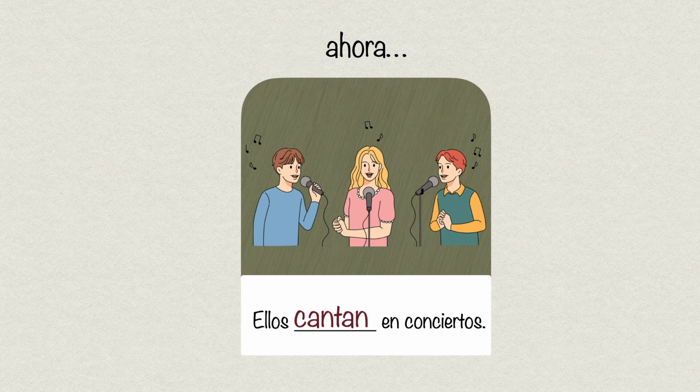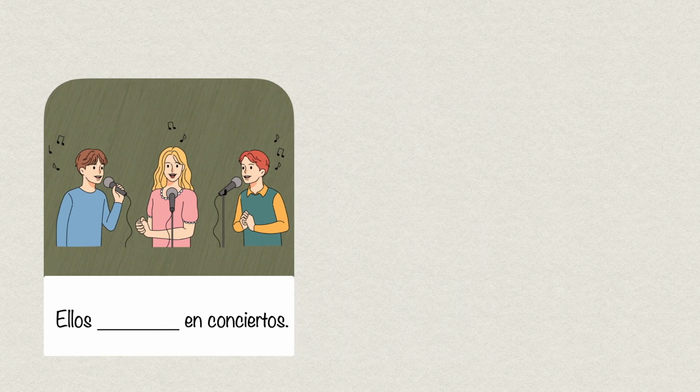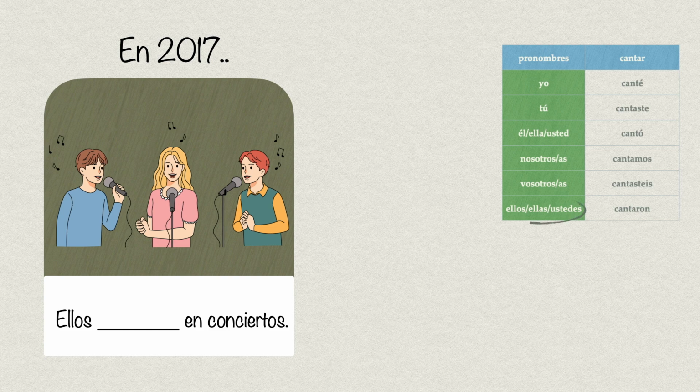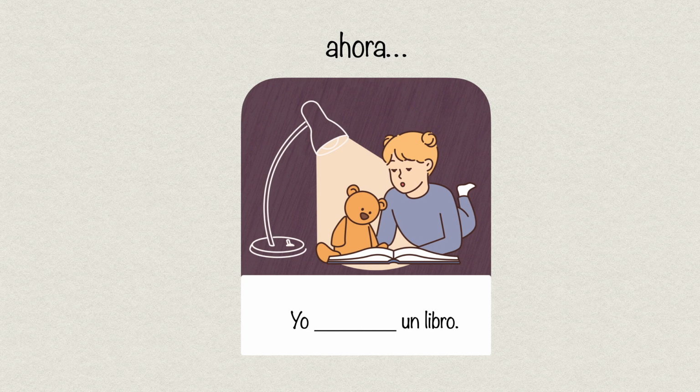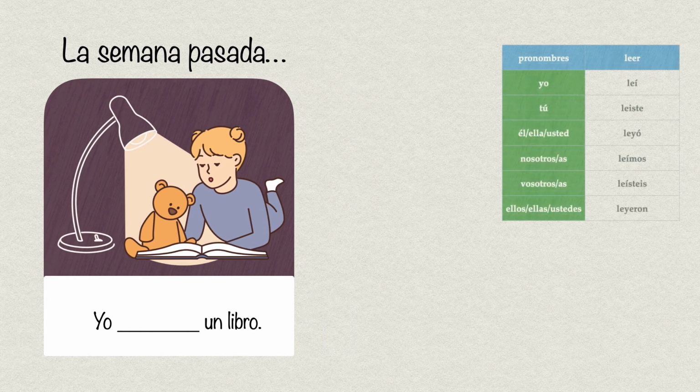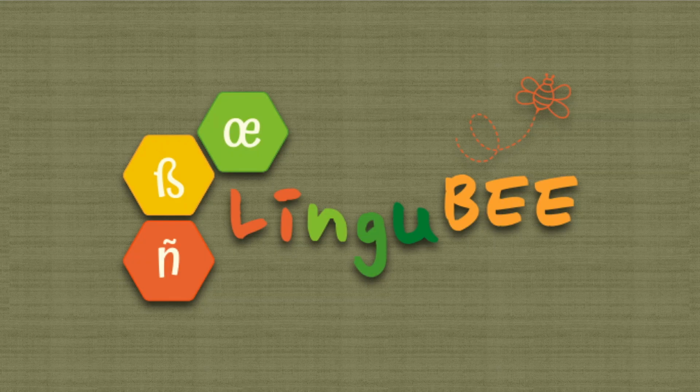Ellos cantan en conciertos right now. But had we been talking about an action that happened in 2017, we have to use el indefinido. For the verb cantar, for ellos, it is cantaron. Ellos cantaron en conciertos. And here, yo leo un libro en el presente. If we were talking about it for la semana pasada, for yo, it is leí. Yo leí un libro. Pretérito indefinido is perfect for narrating past events with a definite start and end.